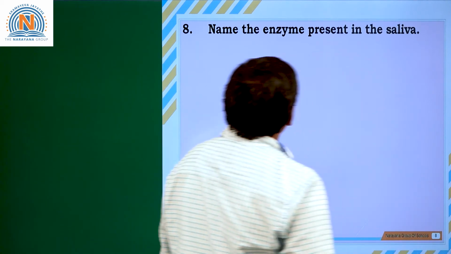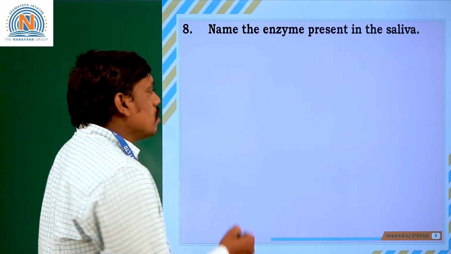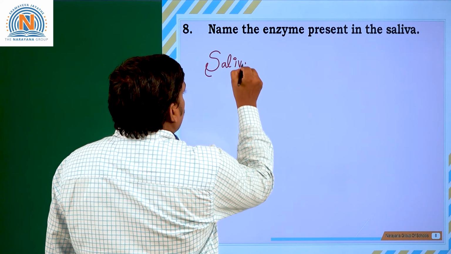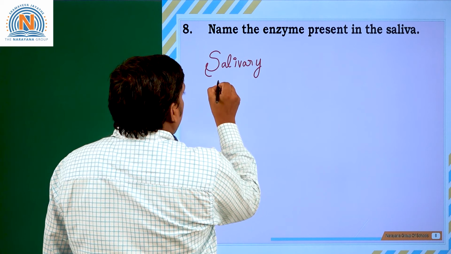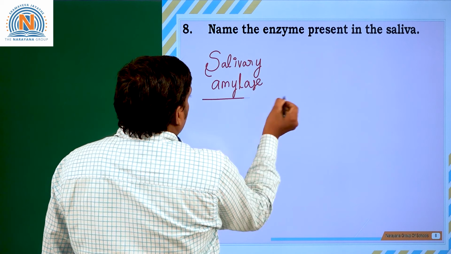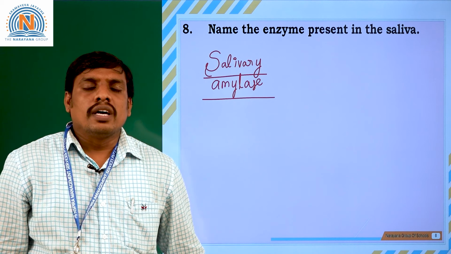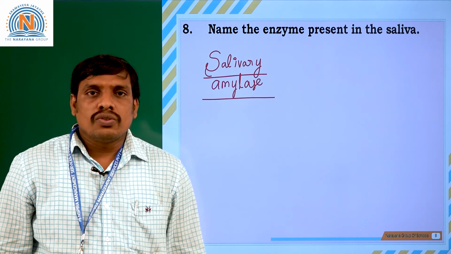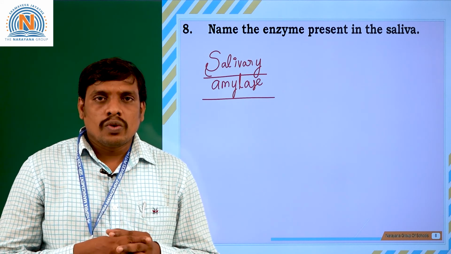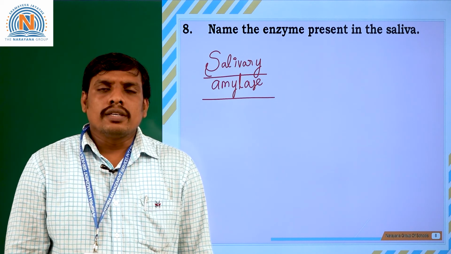Going for the eighth question. Name the enzyme present in the saliva. As I said in the previous question, saliva contains salivary amylase. Saliva contains an enzyme called salivary amylase that has the capability of digesting starch present in our food, which we eat, in the mouth. Okay. So this is an interesting assignment, students.